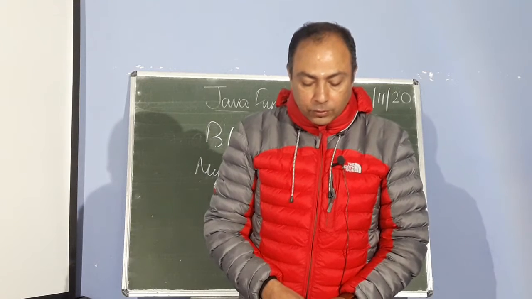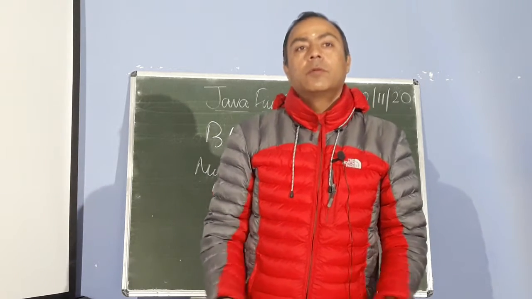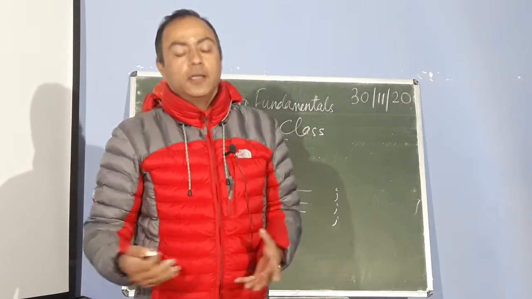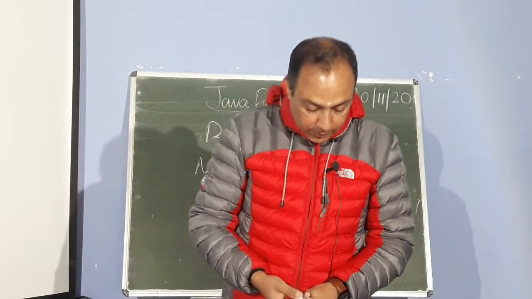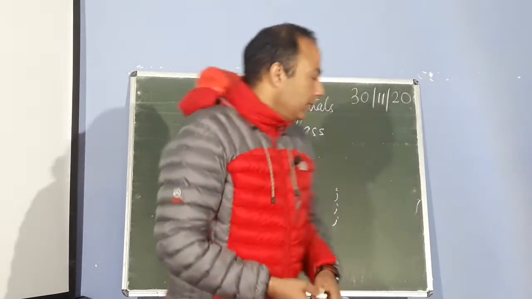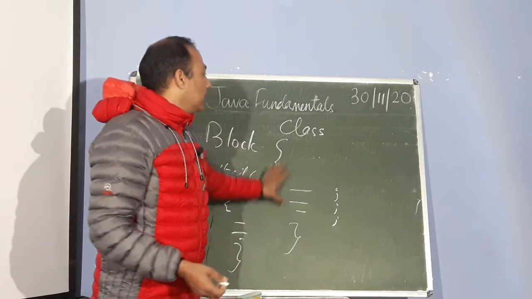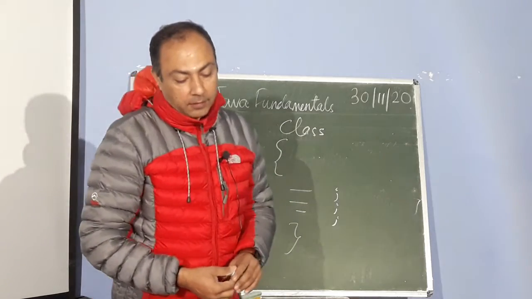The following listing shows two blocks. So you can have one block, two blocks, depending upon the control statement. So this is the block. Anything which comes inside the braces makes a block in Java.